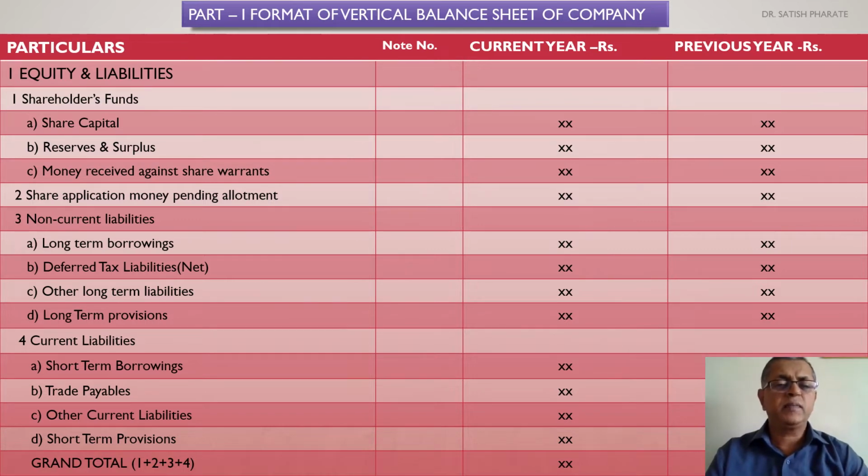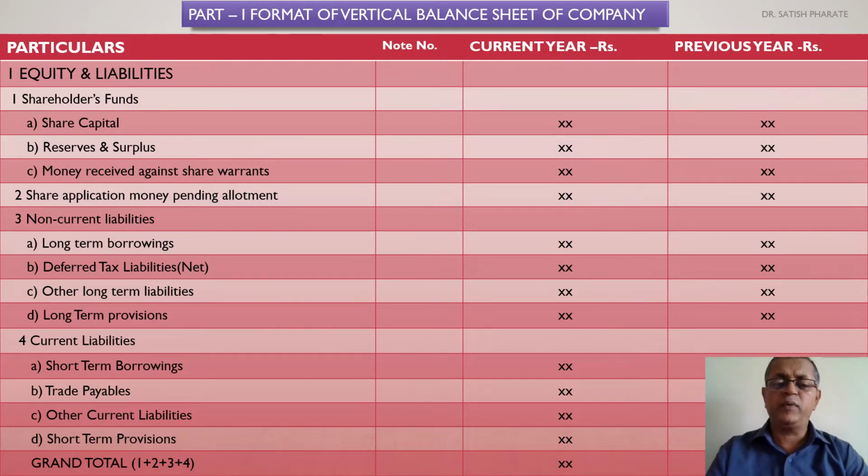Coming to the particulars, in the case of equity and liabilities, the first part is equity and liabilities. In equity and liabilities, the first part is shareholders funds. As far as shareholders funds are concerned, the first one is share capital. Share capital is reflected over here in the form of a schedule or working note of share capital, which gives you clear information regarding what is the authorized capital of the company, what is the issued capital, what is the subscribed capital, what is the called up capital, what is calls in arrears, and what is the paid up capital of the company.